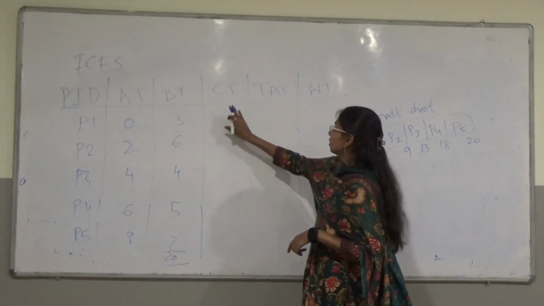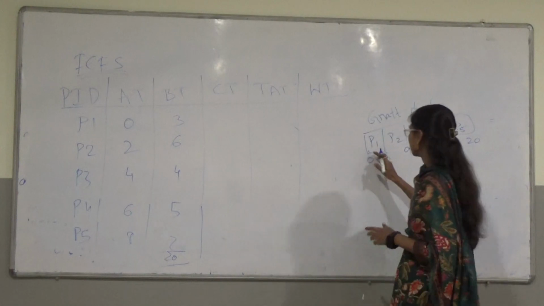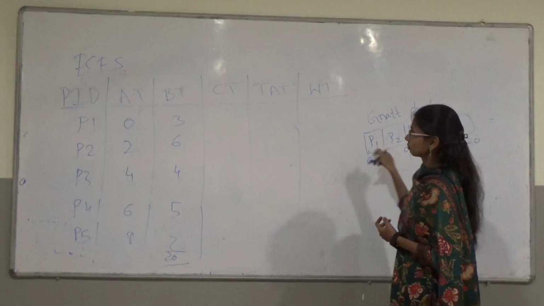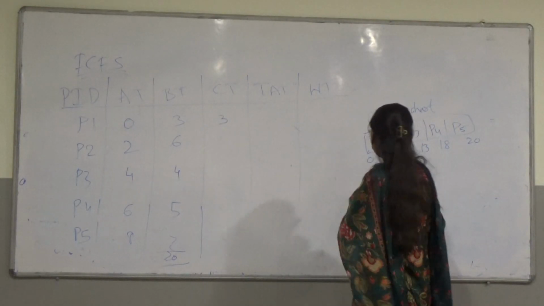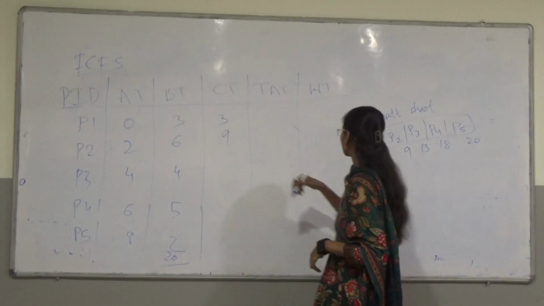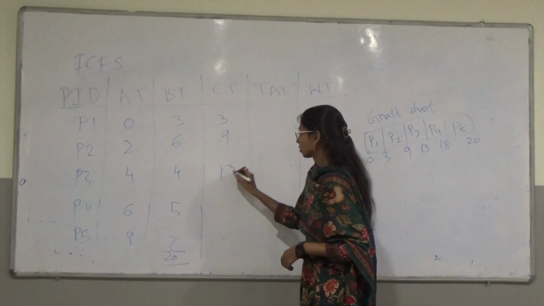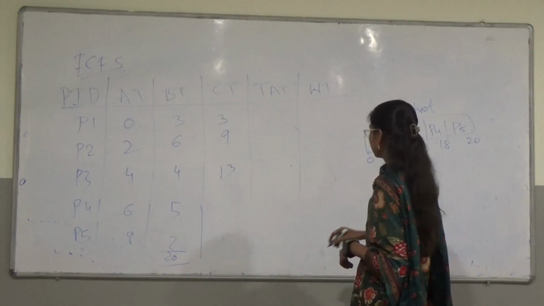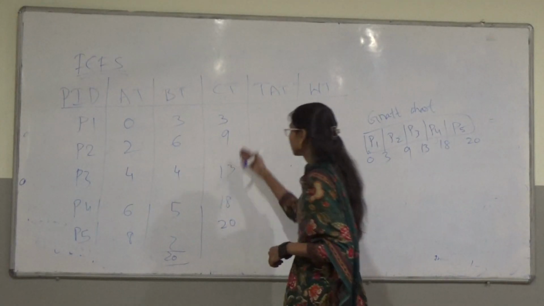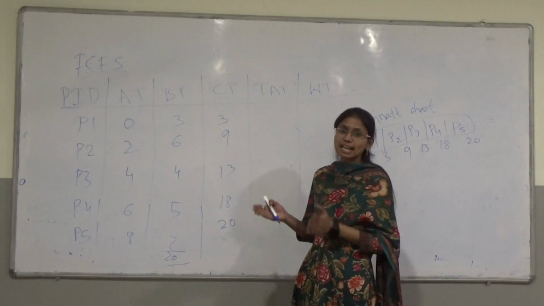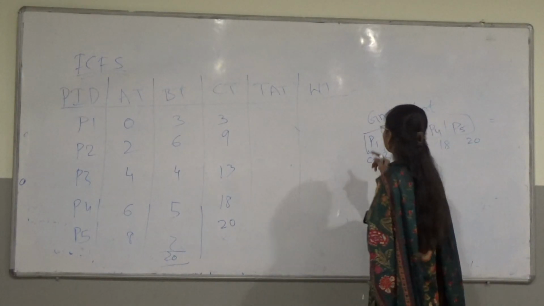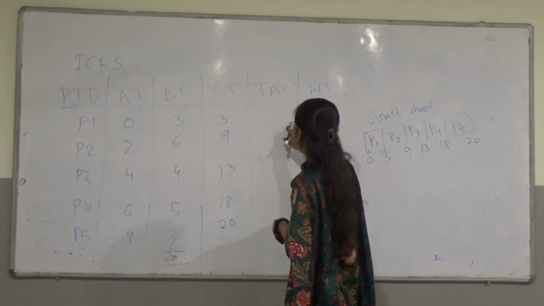Next, completion time. Completion time is the right hand side values of the Gantt chart. So P1 right hand side is what? 3. So we have to write it as 3. Next P2 right hand side, what is the value? For P2 that is 9. Next P3 is 13. P4 is 18. P5 is 20. So completion time values will be taken from the Gantt chart from the right hand side, for each process.